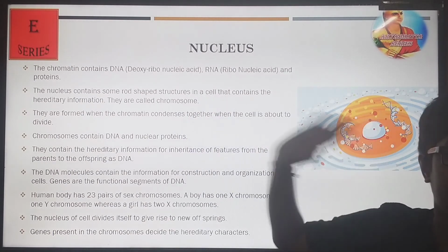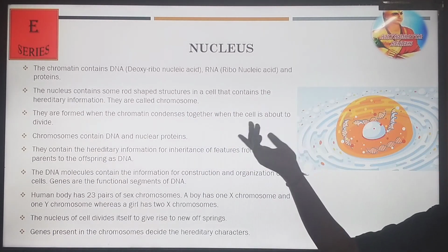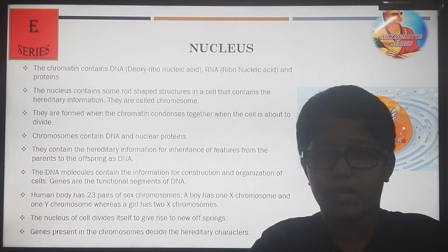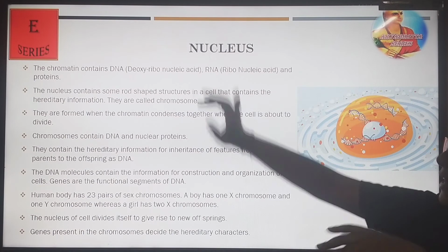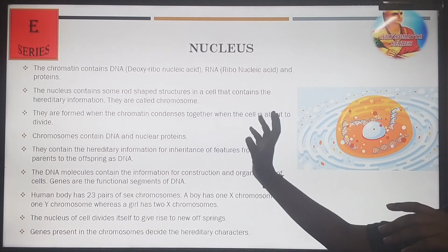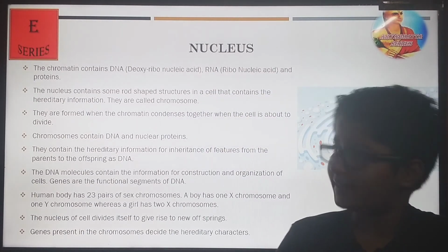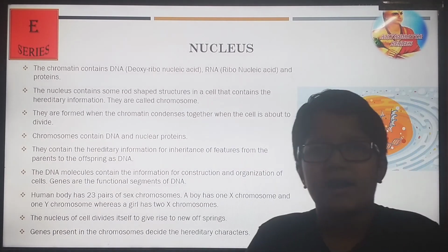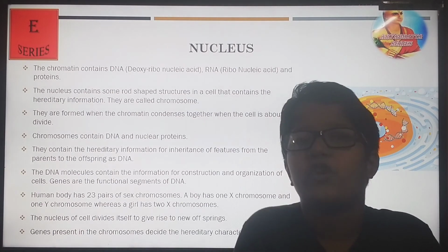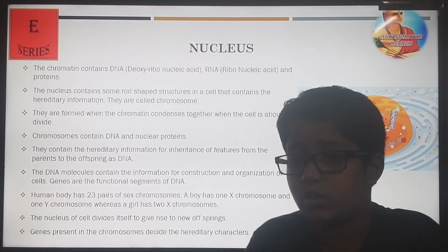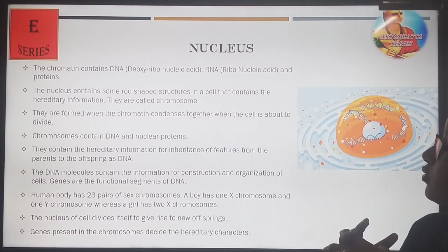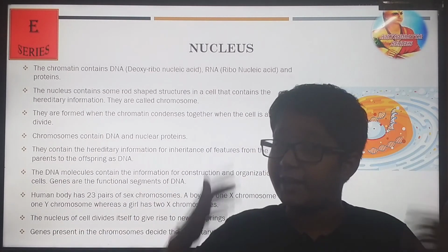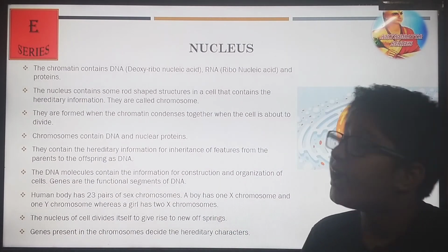Okay, so now part 2 of the nucleus. Chromatin contains DNA. It's a part under the nucleus which contains DNA, deoxyribonucleic acid, or the double helix, and RNA, ribonucleic acid. RNA and DNA are also very vital for processing food and for growth. It's like the brain. Now you can say the brain does not digest, but it gives commands for all the work in the cell.